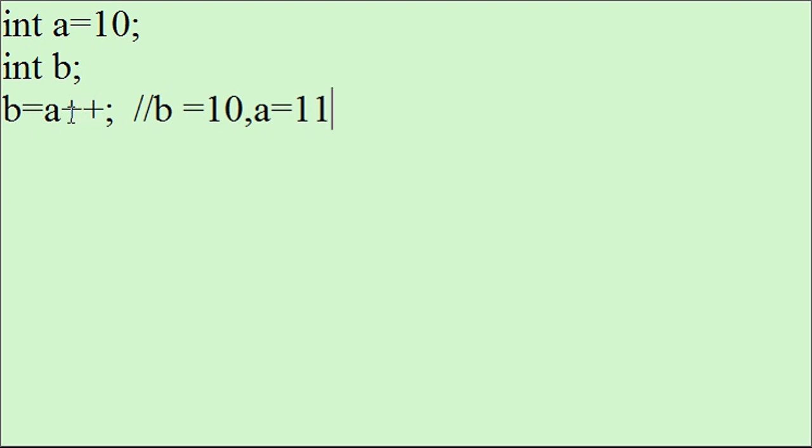But if I change it to b equal to plus plus a, now it is pre-incrementation. In this case, first of all, the value of a will be incremented, that is, value of a will become 11, and then this will be assigned to b, so b will also become 11. So not only a, b will also become 11. The way we can use plus plus, we can use minus minus for pre-decrementation as well as post-decrementation.